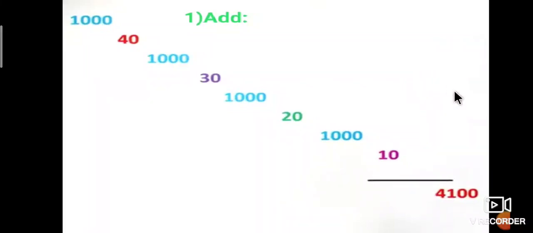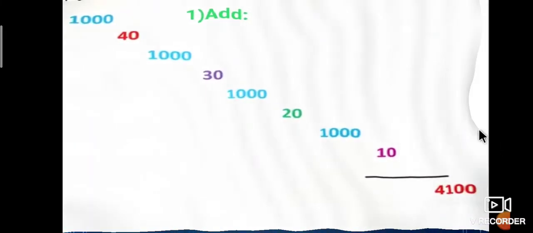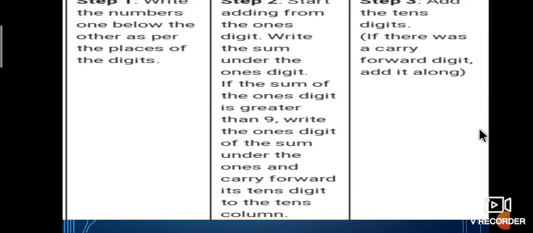Next one is another example for the rules for vertical addition. What are the rules we follow during vertical addition? First, how do we add? First step is how to write the numbers.